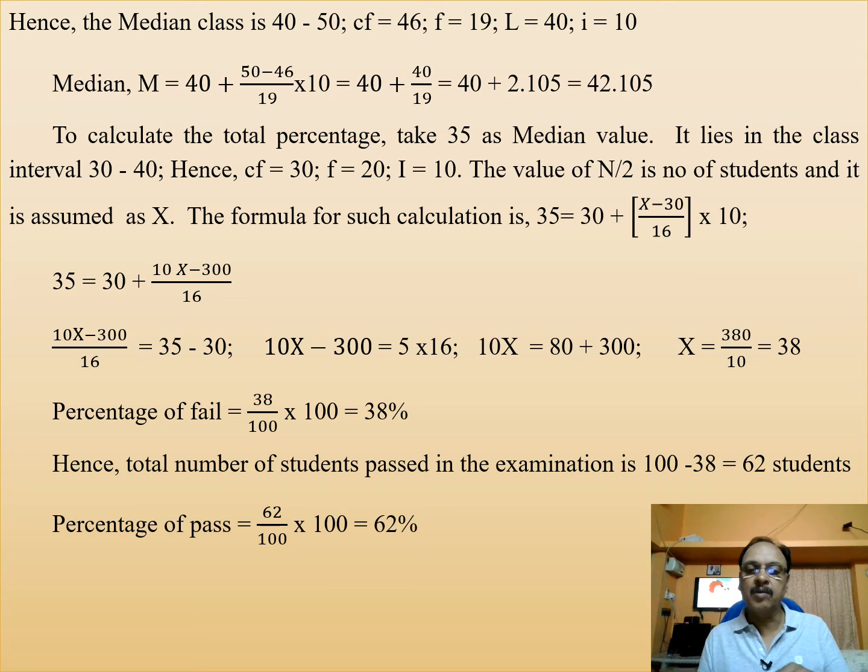Hence the total number of students passed in the examination is 100 minus 38, equal to 62. The percentage of pass is 62%, and the percentage of fail is 38%. Since n is 100, 38 students failed and 62 students passed in the exam.